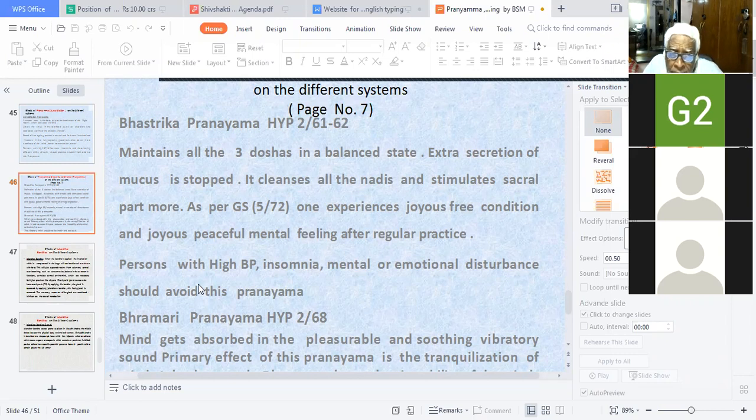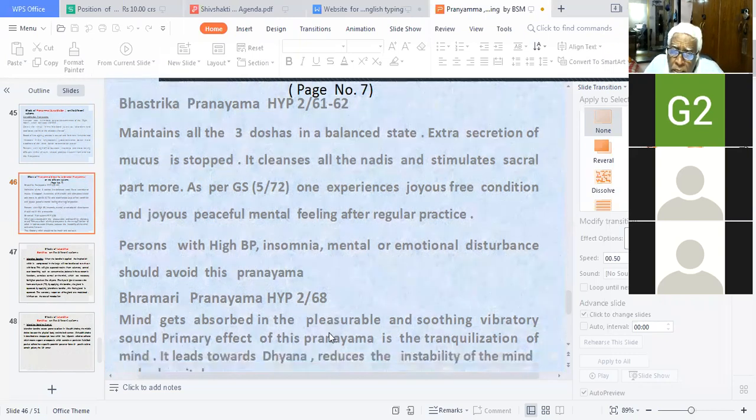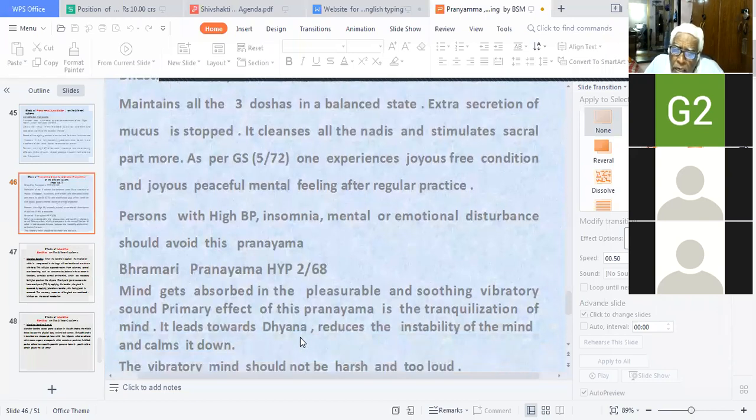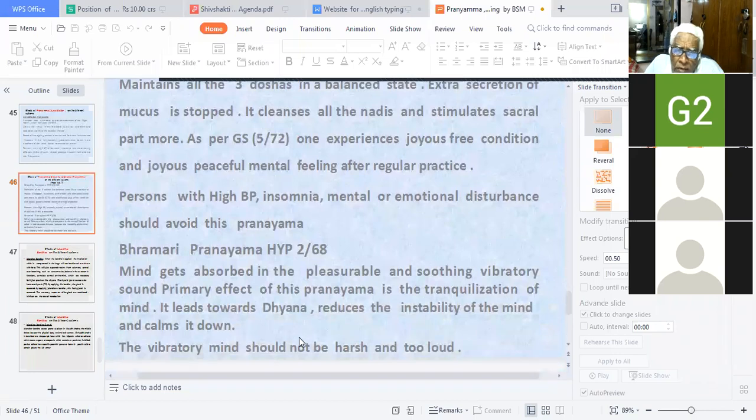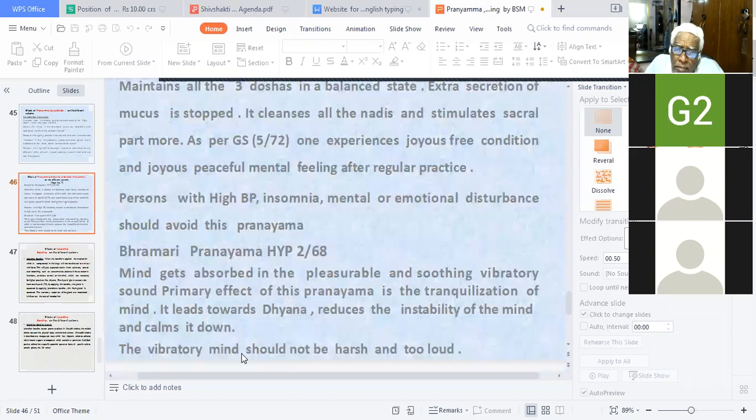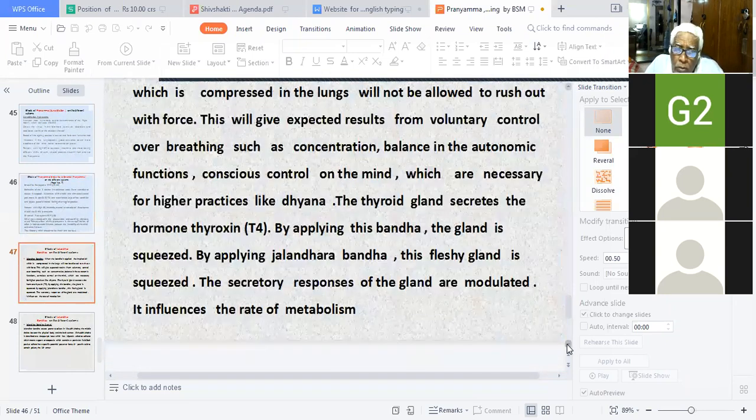Bhramari: the mind gets absorbed in the pleasant and soothing vibratory sound. The primary effect of this pranayama is the tranquilization of the mind. It leads towards dhyana and reduces the instability of the mind. The vibratory sound should not be harsh or too loud.